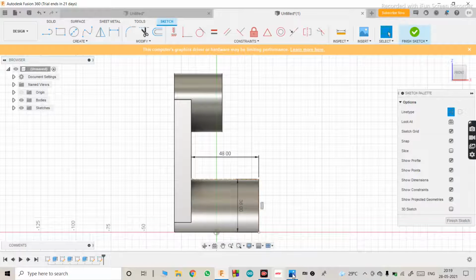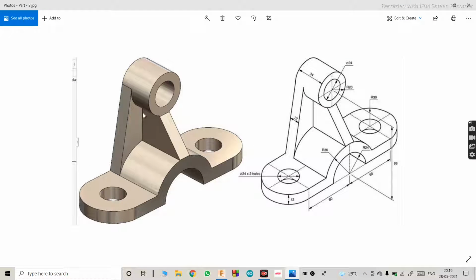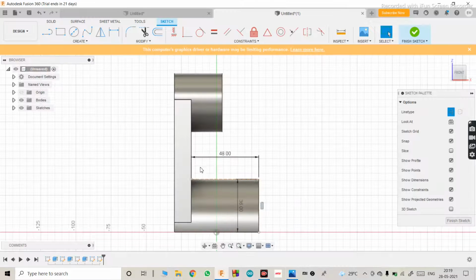Okay, then we don't know this distance, so this distance is the center of this circle to this circle minus 36 mm minus 20 mm. 36 plus 20 will be 56, 88 minus 56.